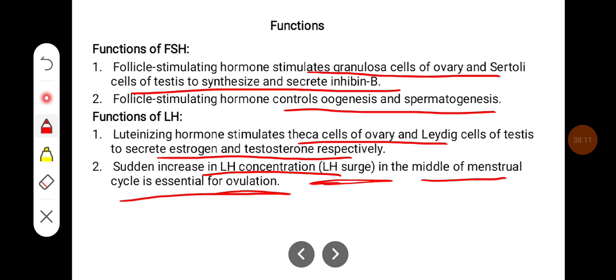So this is all about some of the functions of the anterior pituitary.